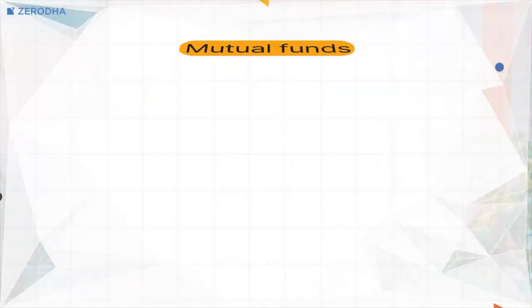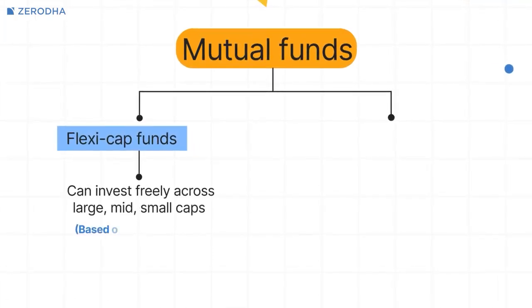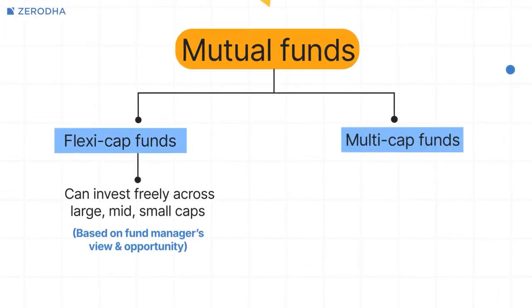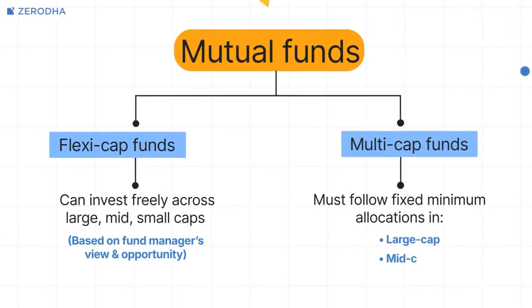And if you want one fund that can mix across large, mid, and small caps, flexi-cap funds can move across segments depending on where the fund manager sees value. Multi-cap funds have defined minimum allocations across large, mid, and small caps. Remember, these rules can evolve over time, so it's always worth checking the latest scheme documents.